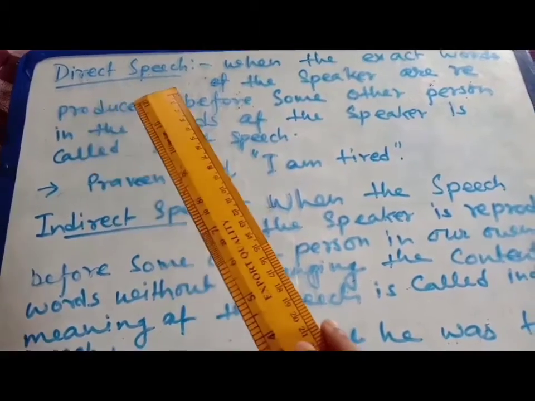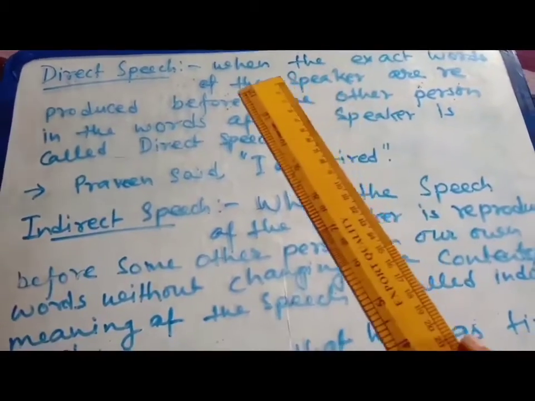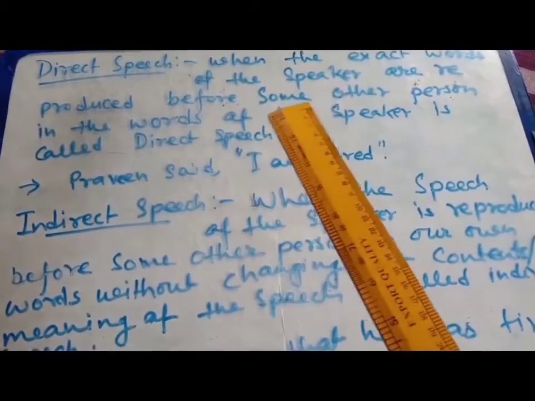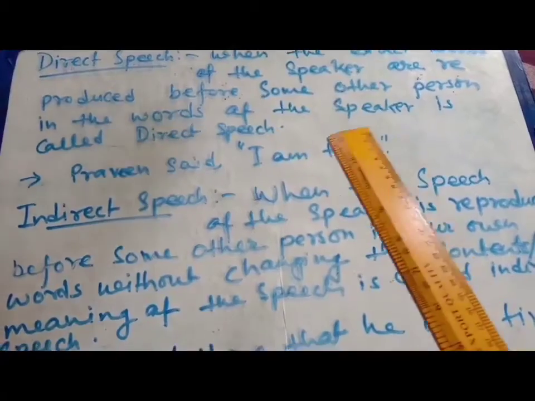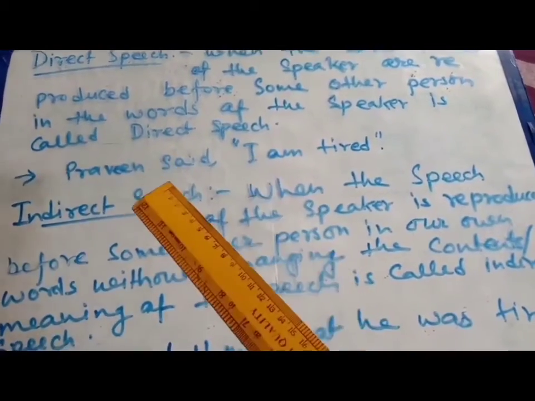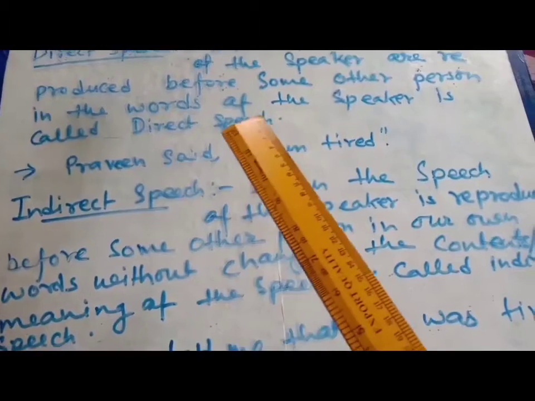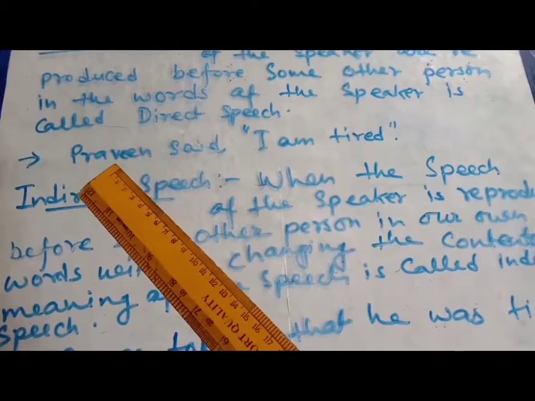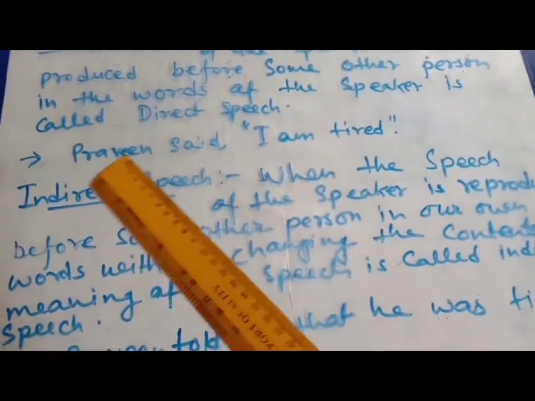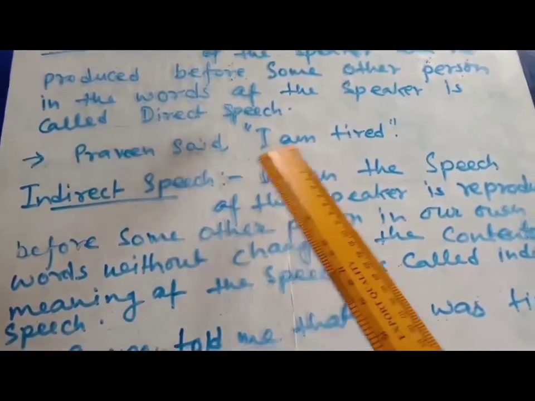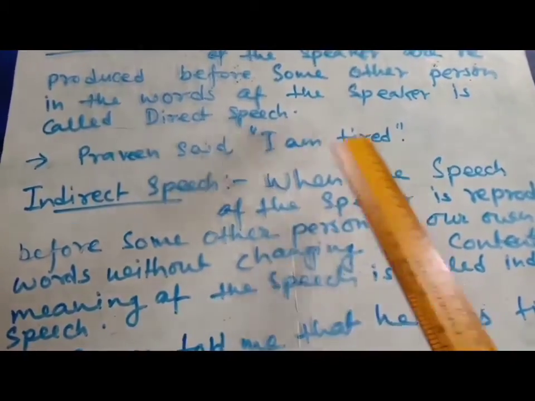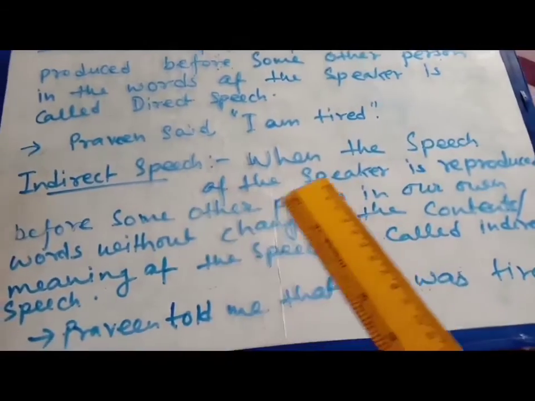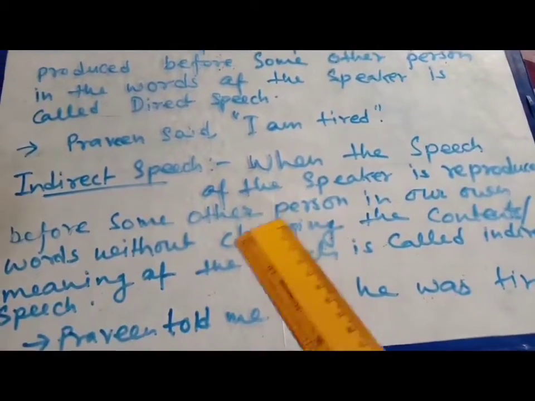Now here I have written direct speech. So what is the meaning of direct speech? When the exact words of the speaker are reproduced before some other person in the words of the speaker, it is called direct speech. What I have told just now, that is the same thing. Here you can see Praveen said. So Praveen is the subject, and what he has said is written exactly here within the inverted commas.